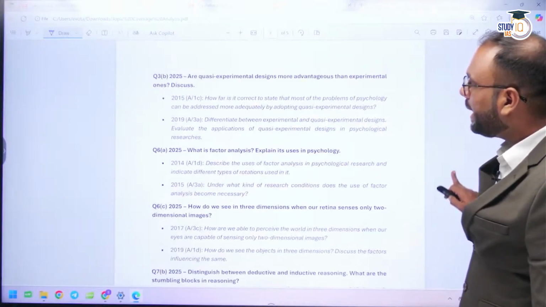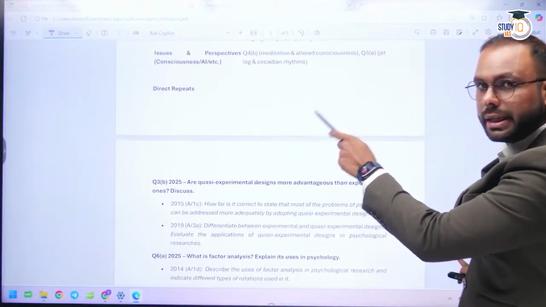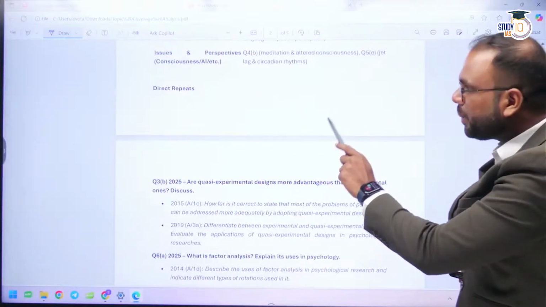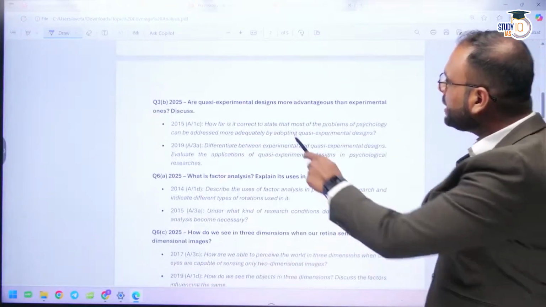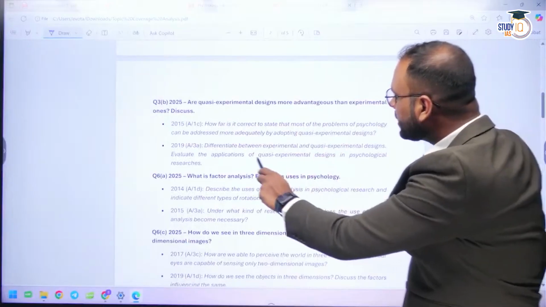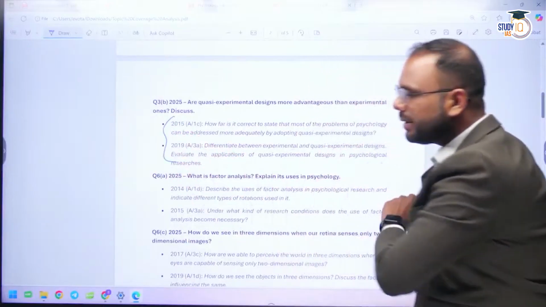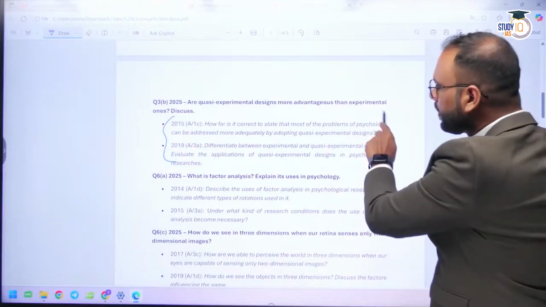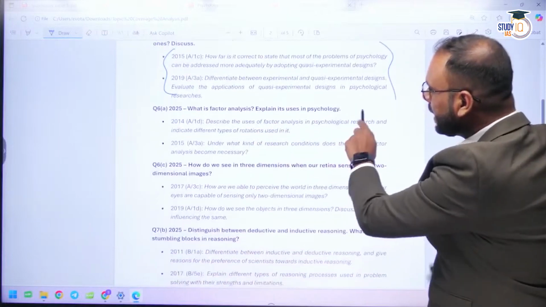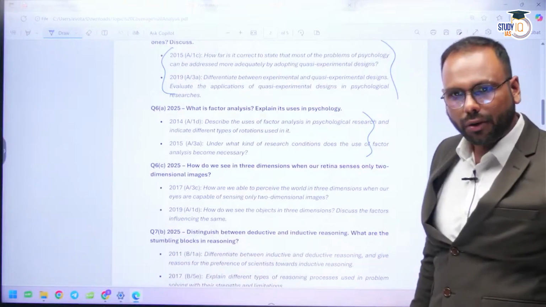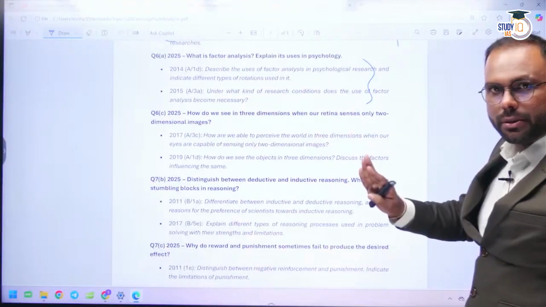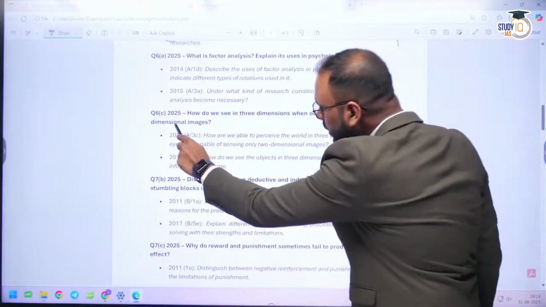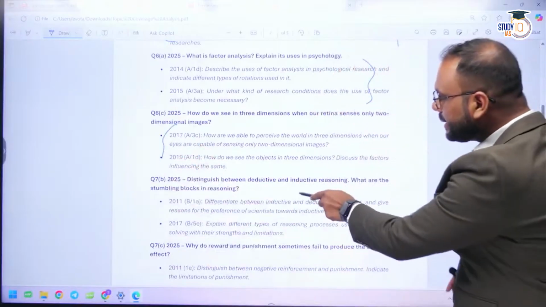Now see, again there are some direct questions, direct repeats you can see. I will provide a detailed PDF of this also. For example, the quasi-experimental design question. The same kind of question they have already asked in 2015 and 2019. What is factor analysis? Again you can see the same kind of question has already been asked. If we talk about the 3-dimensional and 2-dimensional question from sensation, the same kind of question was already asked. Deductive, inductive reasoning is also repeated.